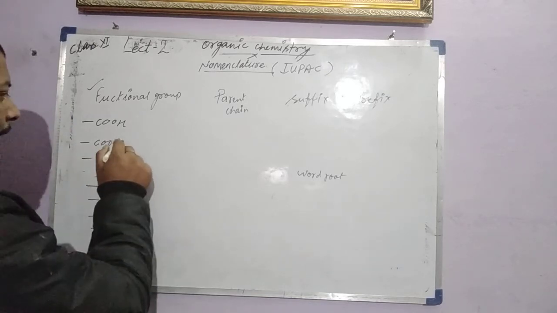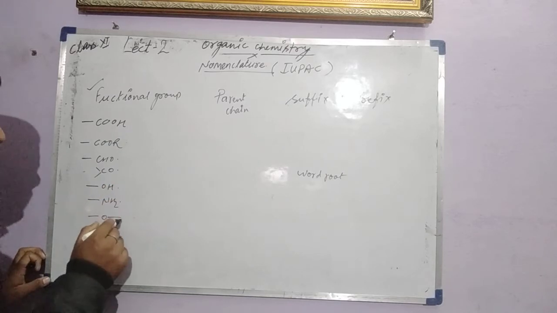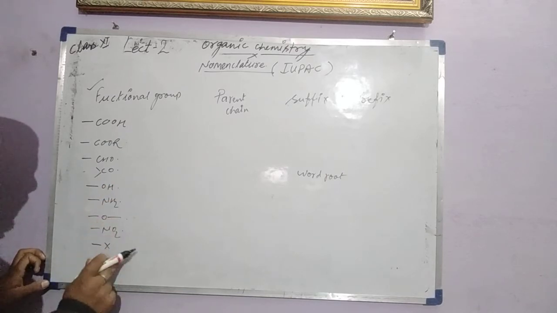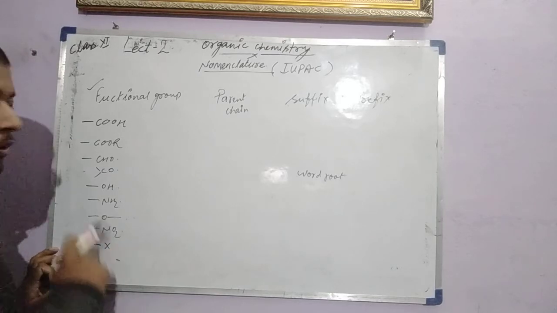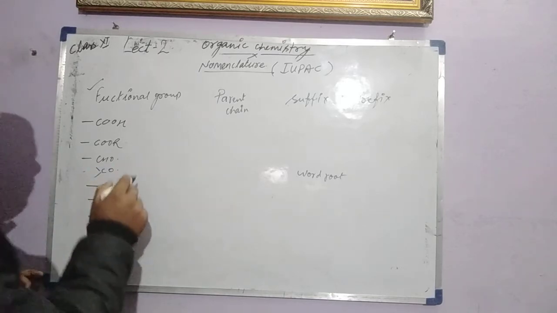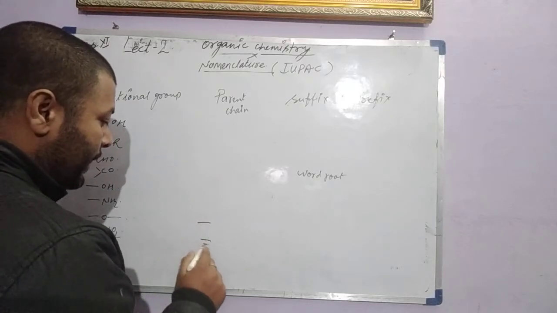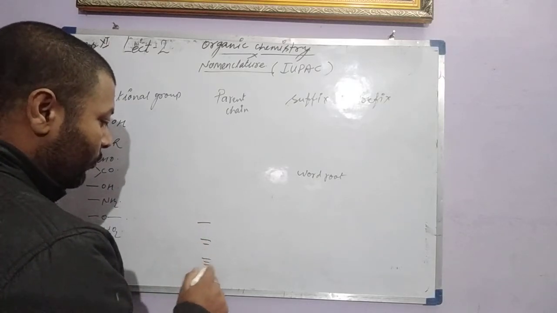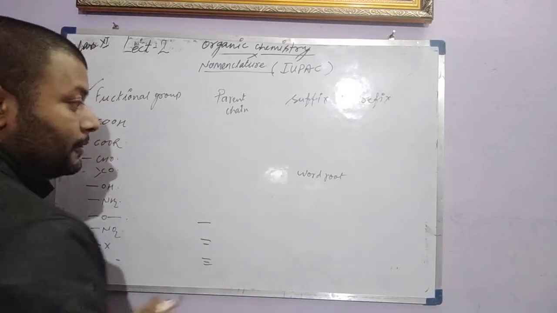Carboxylic, ester, aldehyde, ketone, alcohol, amines, ether, nitro group, halo group. Halo group means halogens: chloro, bromo, iodo, all of them. Other than that, there are also the double bond and the triple bond, for which we use names like alkene and alkyne.